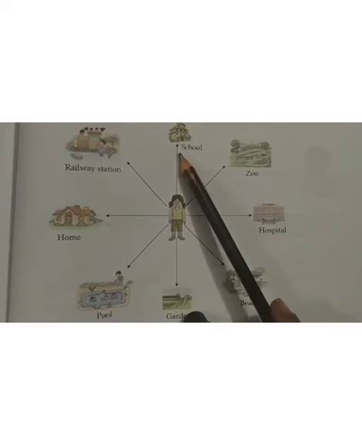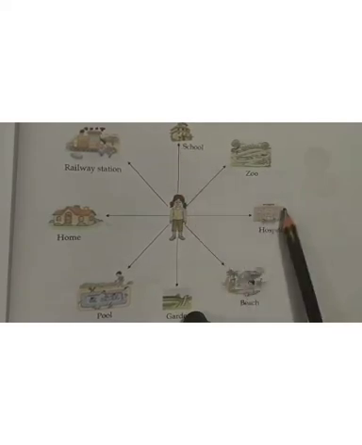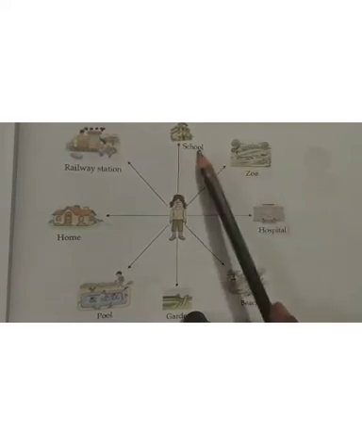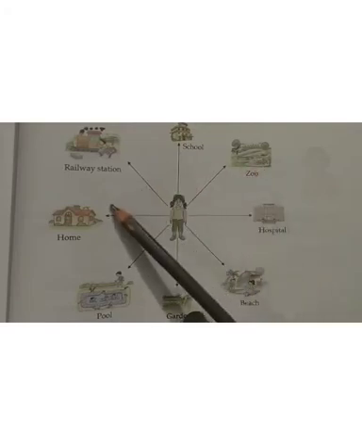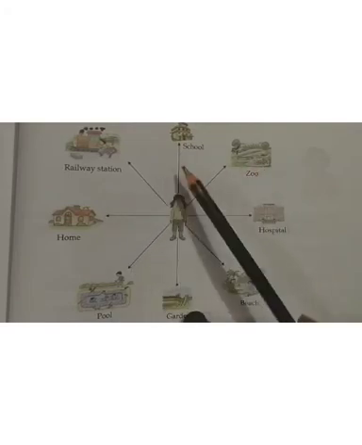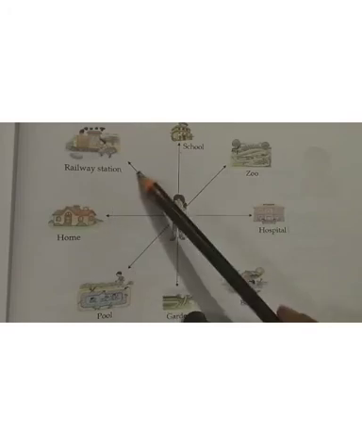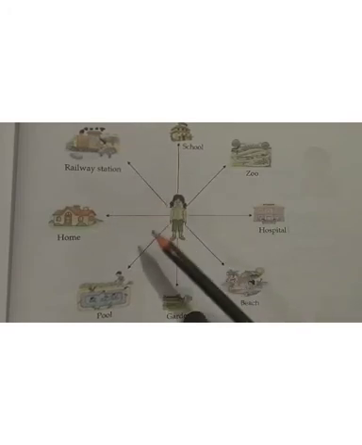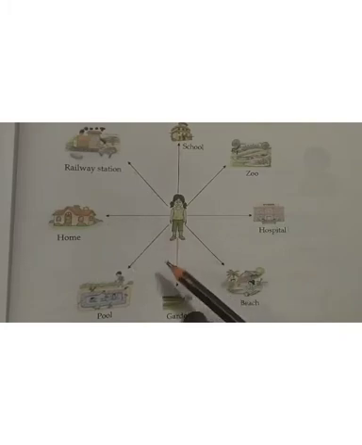This is north and this one is east. Then the zoo is northeast. The railway station is between the north and west, that is northwest. The pool is between the west and south, that is southwest.